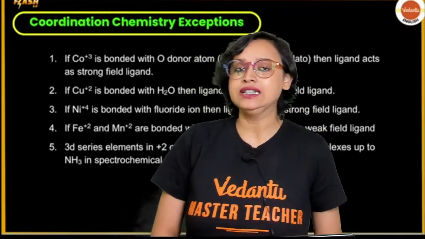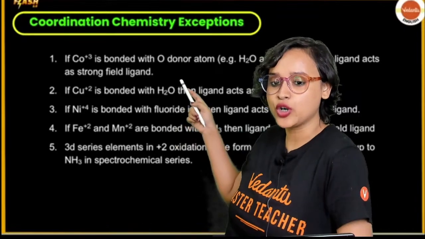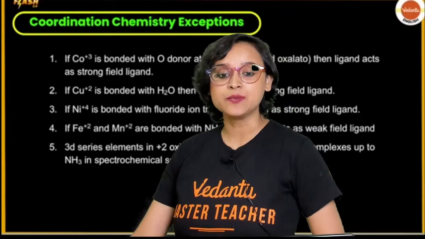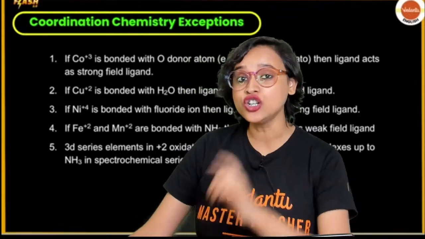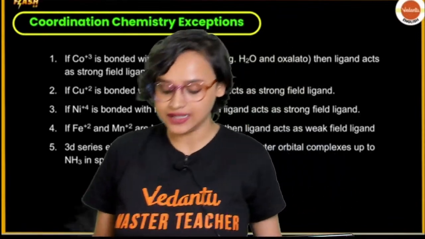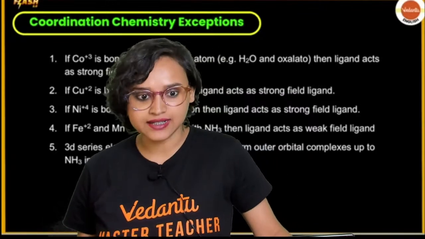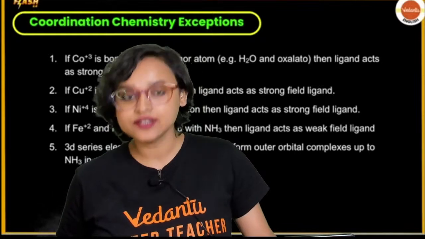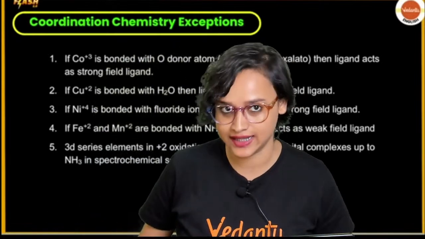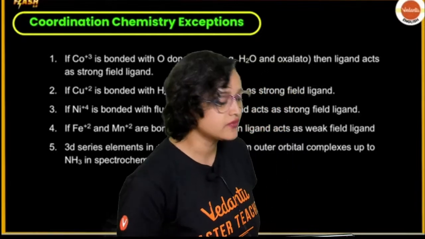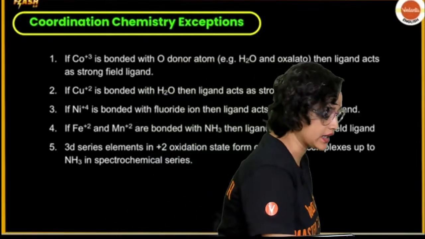So first of all, let us have a look at this place here. What do you see here? If Co3+ is bonded with an oxygen donor atom, that means H2O and oxalato. These are ligands, isn't it? The ligands have donor sites, the donor atoms that provide the electrons, and that's how they are connected with each other.